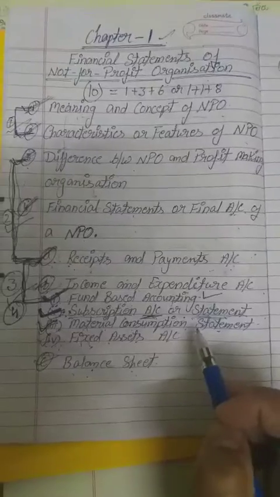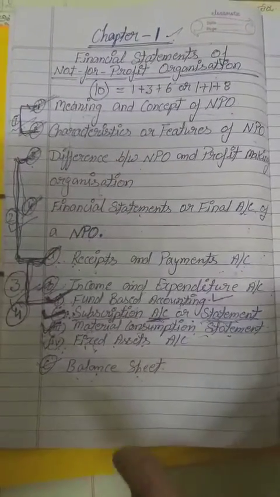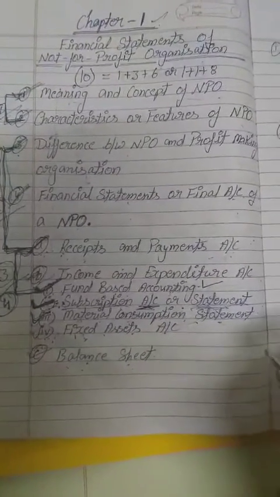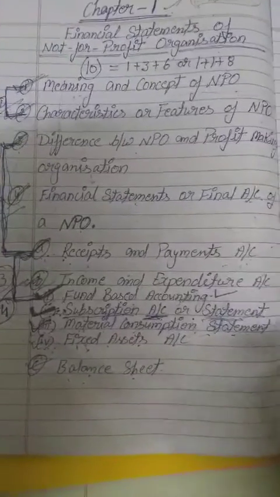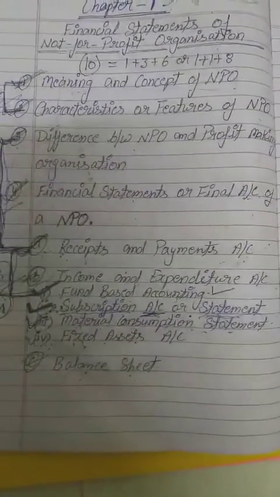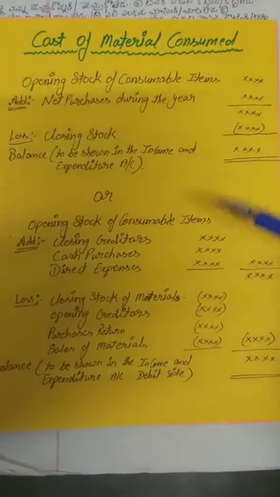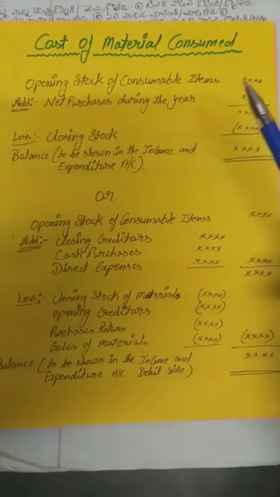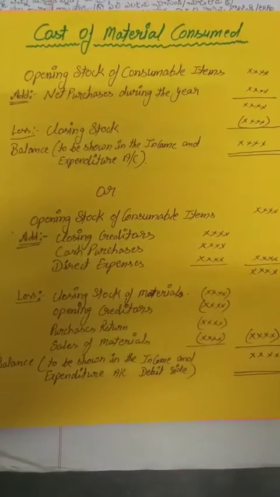It is clear. So let's see a particular page, statement and format under which we will learn how we can calculate the consumption of material. Yes, student, you can see the statement format of cost of material consumed. Cost of material consumed means only particular things will be counted as material.